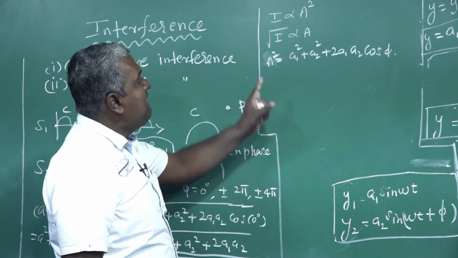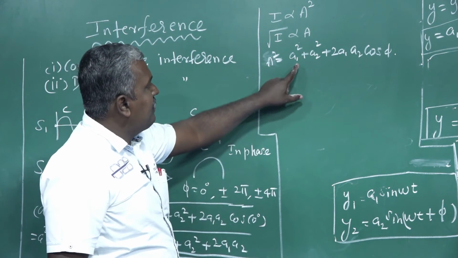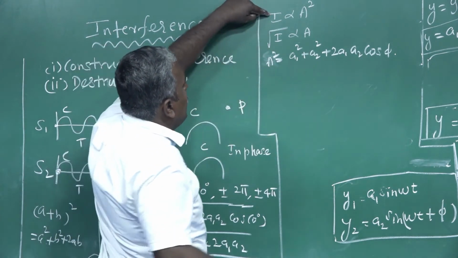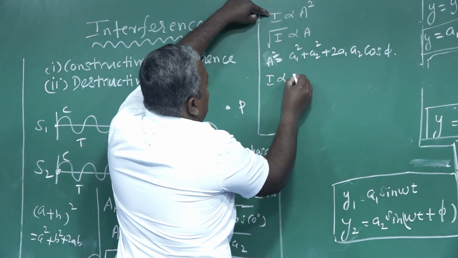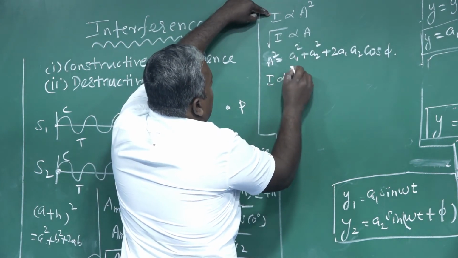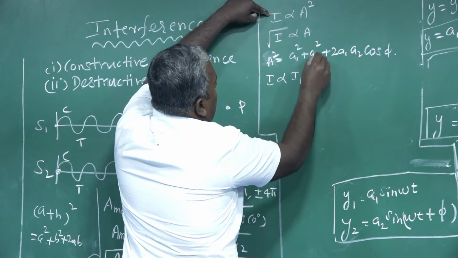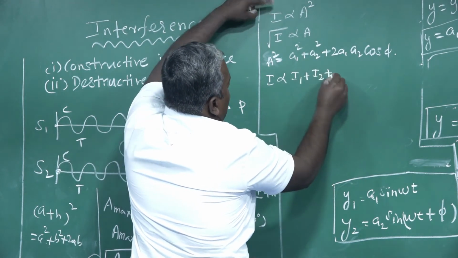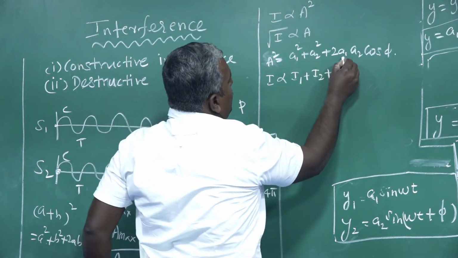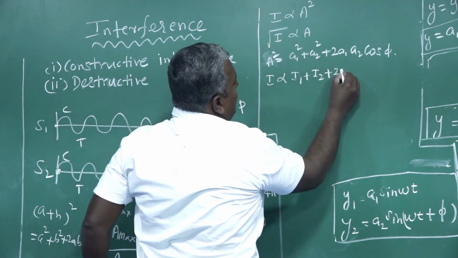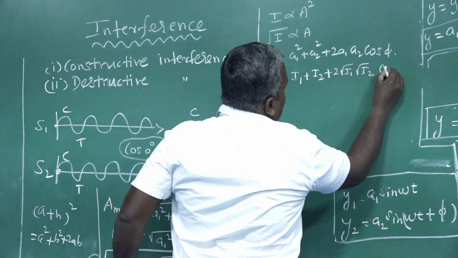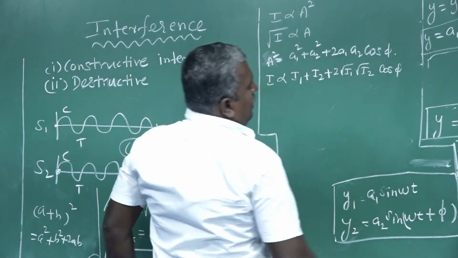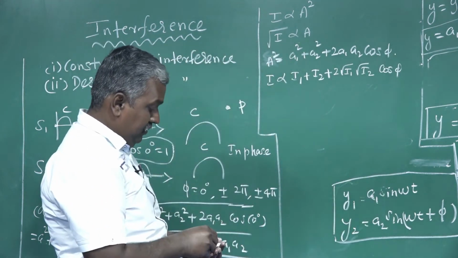In terms of intensity, just modify this formula. Since I is proportional to A square, here comes I1 plus I2 plus 2 root of I1 root of I2 into cos phi. Am I correct?